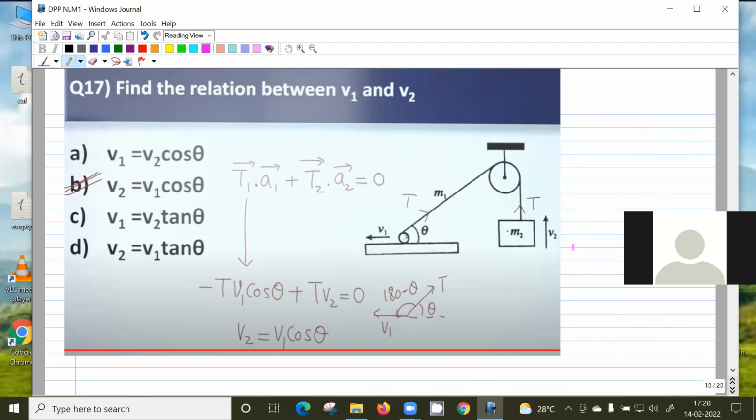So how will you solve this problem? You can solve it by this trick: T dot V is like T dot A, and the summation of T dot V is 0. So for the component of velocity, V1 cos theta plus T dot V2 equals 0, because T and V2 are in the same direction. So V2 equals V1 cos theta. And you can also solve it by the length of the string.